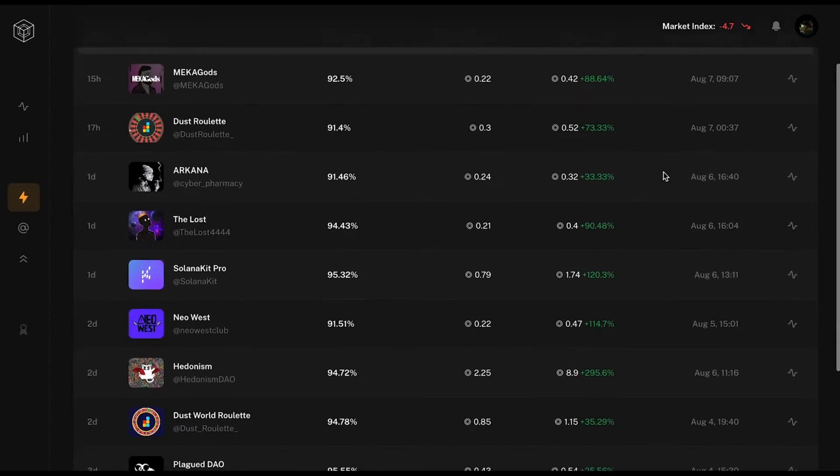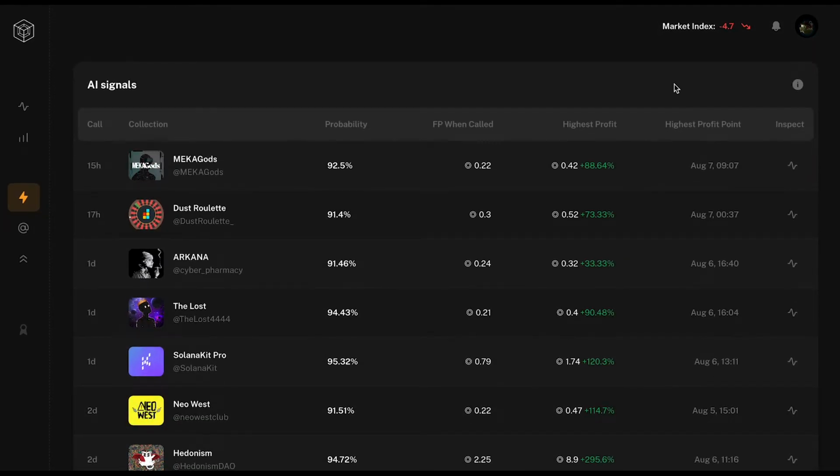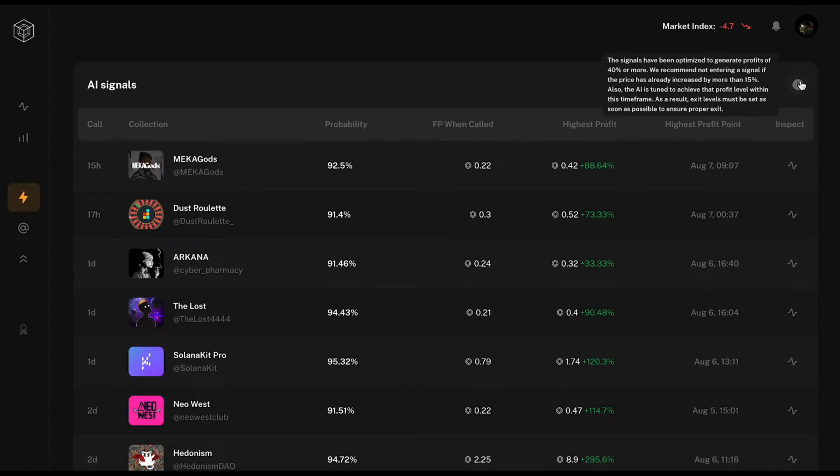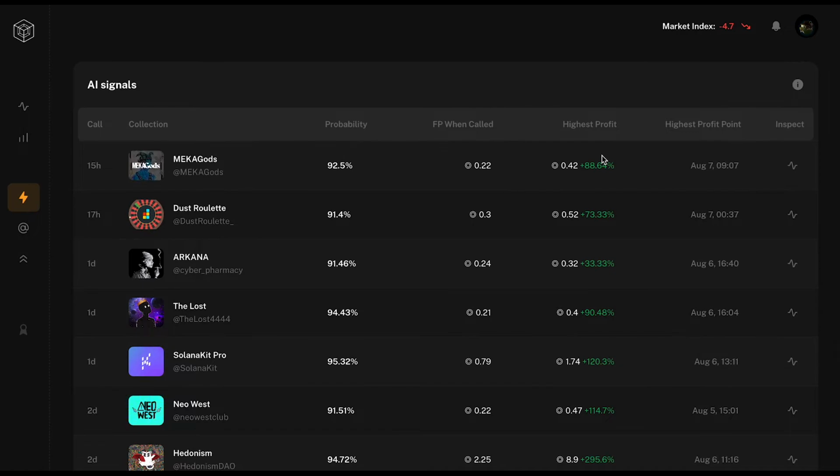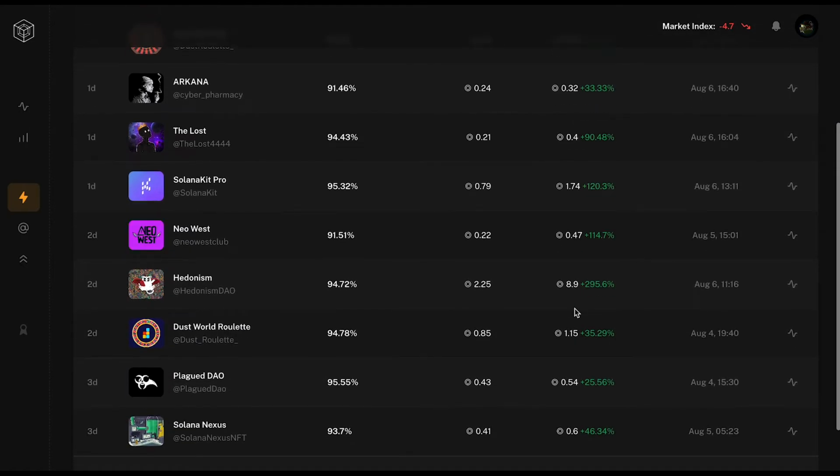As you can see, the results have been doing crazy. Our AI signals are really, really strong. It's based on an AI-driven model, just like the AI floor price predictor, but it signals projects out when they're bound to do well. So as you can see here, you can go over this if you're a holder as well. It's predicted to do 40% plus profit if it's going to be called out here, and you see most of them are in that range as well. And it's predicted to do this within 7 days. So somewhere within the 7 days, it's probably going to hit that.